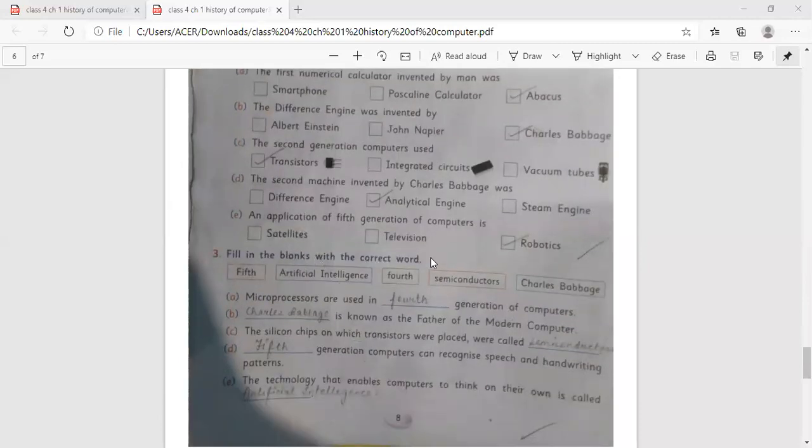Fill in the blanks with the correct word. Microprocessors are used in fourth generation of computers. Charles Babbage is known as the father of the modern computer. The silicon chip on which transistors are placed is called a semiconductor. Fifth generation computers can recognize speech and handwriting patterns. The technology that enables computers to think on their own is called artificial intelligence.